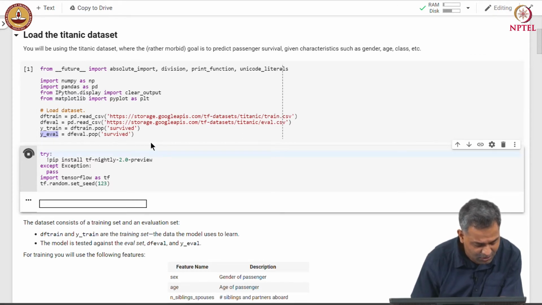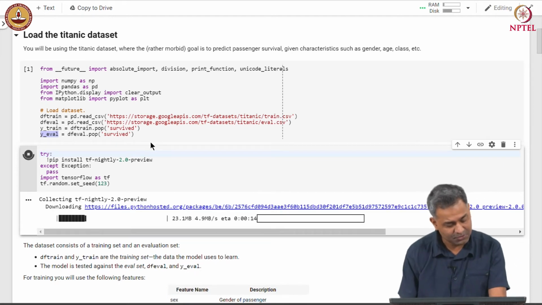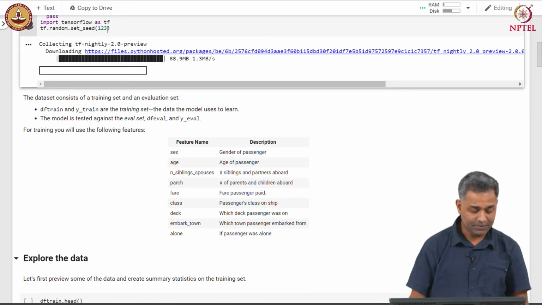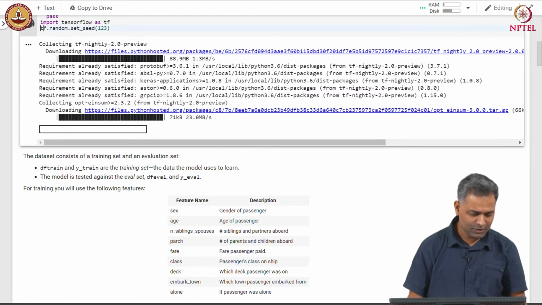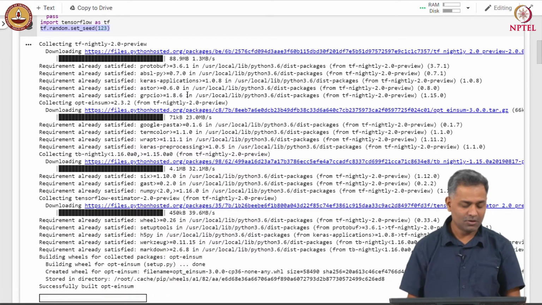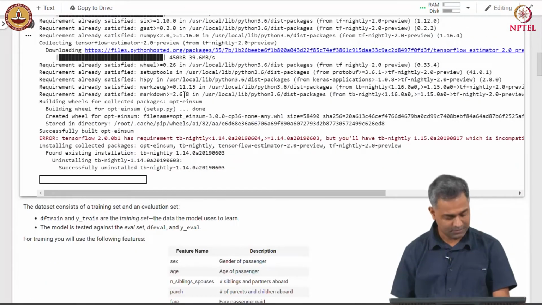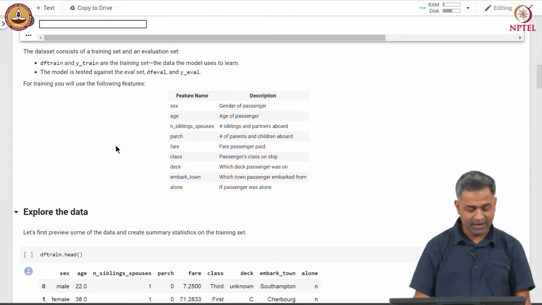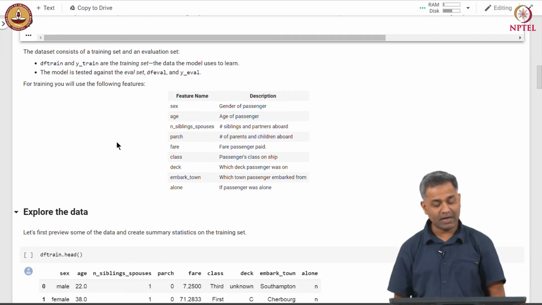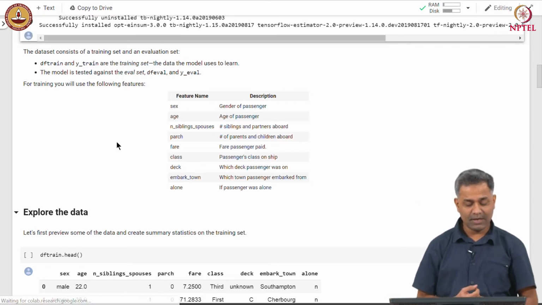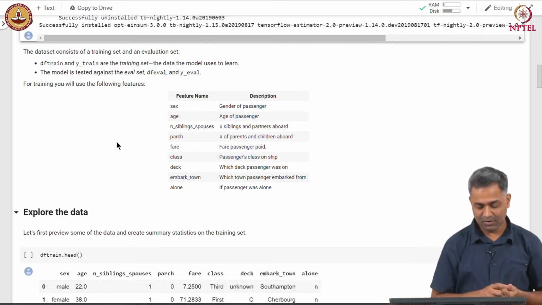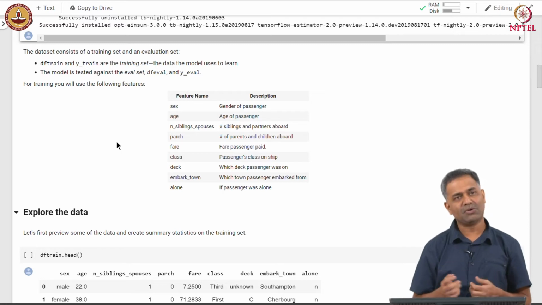Let us install TensorFlow 2.0 and set a random seed to 1, 2, 3. This helps to make sure that across multiple runs we get the same results. We know that the Titanic data set has about 9 features that describe each passenger based on their gender, age, their class, their embarkation town, and some other features.